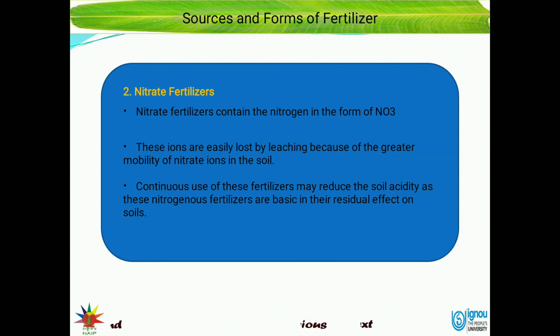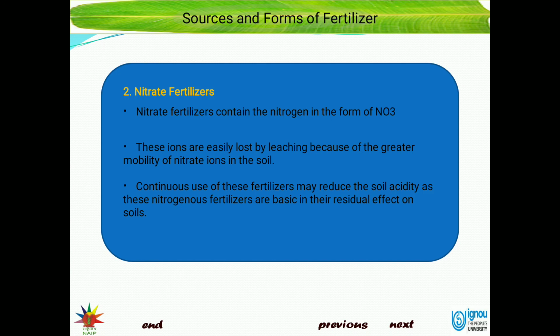Next, nitrate fertilizers contain nitrogen in the form of NO3, that is, in nitrate form. These ions are easily lost by leaching because of the greater mobility of nitrate ions in the soil.